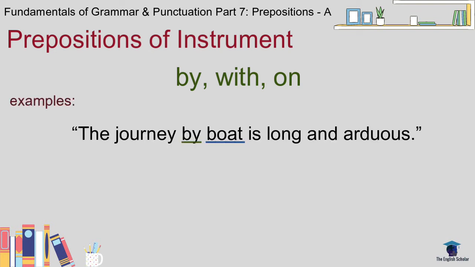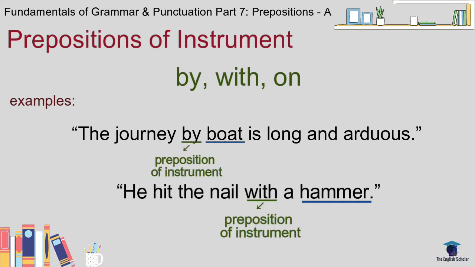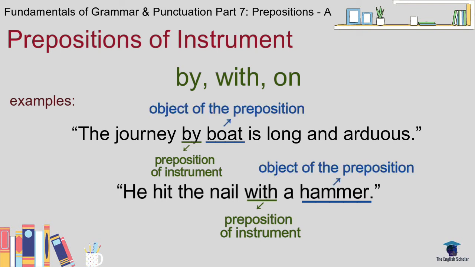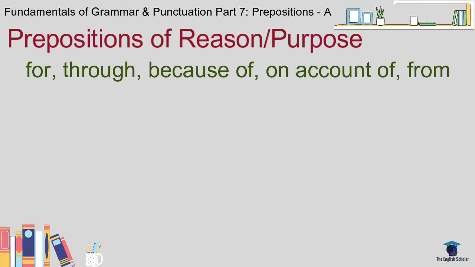The journey by boat is long and arduous. He hit the nail with a hammer. Now, you know what to do. You know the drill. Let's identify the prepositions and their objects. Our prepositions here are by and with, and then the boat and the hammer are our objects of these prepositions. Now, for reason and purpose, we have six. We'll just take two for our example sentences.